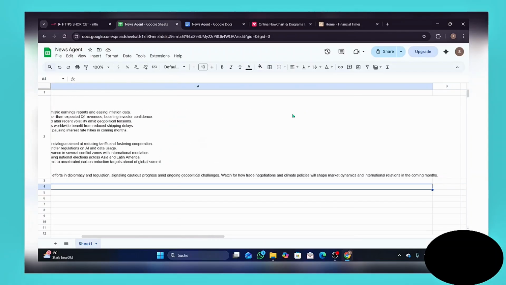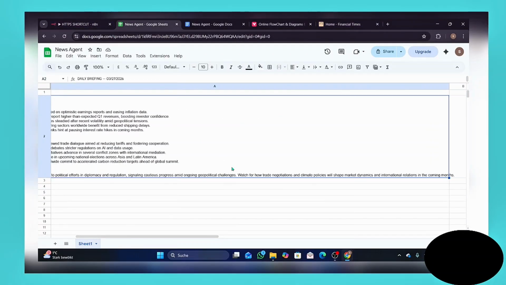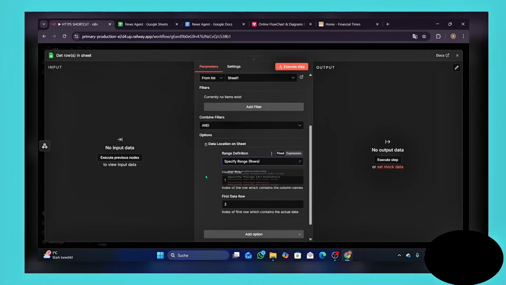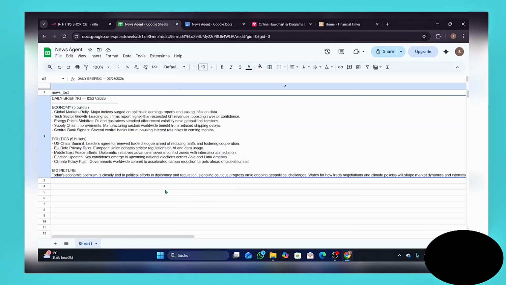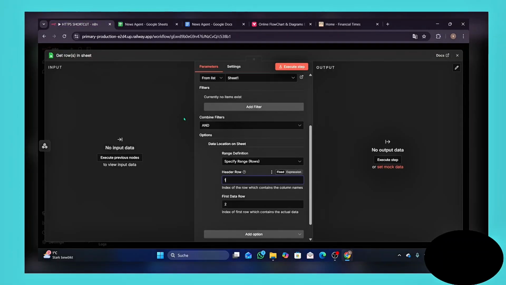But in our case, we only use A, because our node in our workflow only puts data in this row called A. So one is perfect, one means A, and the other data row is basically this. The problem is that as we receive news every morning, the lines pile up over time. So for example, if we receive tomorrow's news, we're going to have it on row 3, and the day after tomorrow on row 4. So we need a variable to always give the right number in this input.